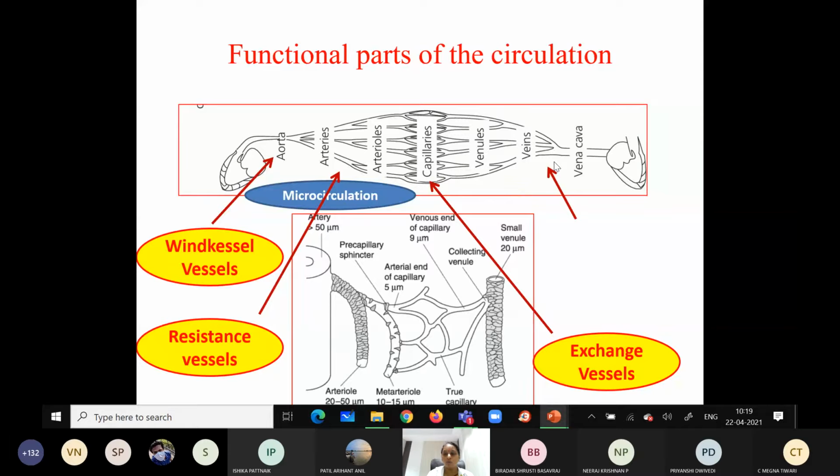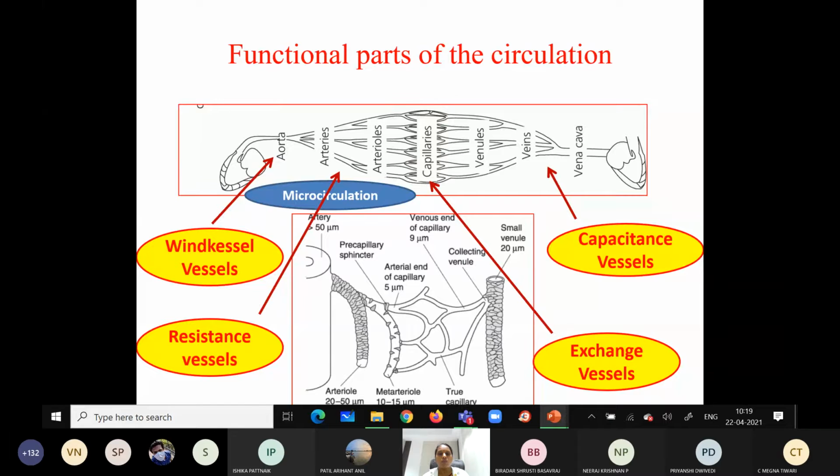So that's why these veins are called what? Capacitance vessels. Okay, so these veins are called what? Capacitance vessels. So this is how, physiologically, functionally, we will classify the vascular system. Those are Windkessel vessels, resistance vessels, exchange vessels, and capacitance vessels.